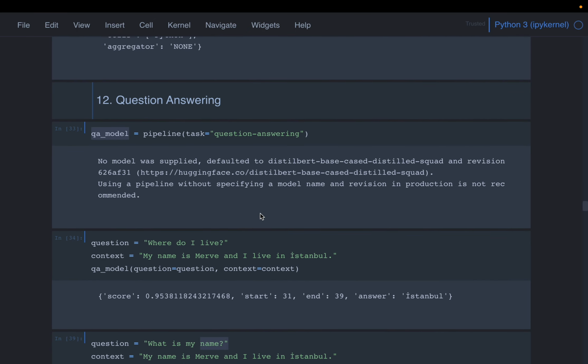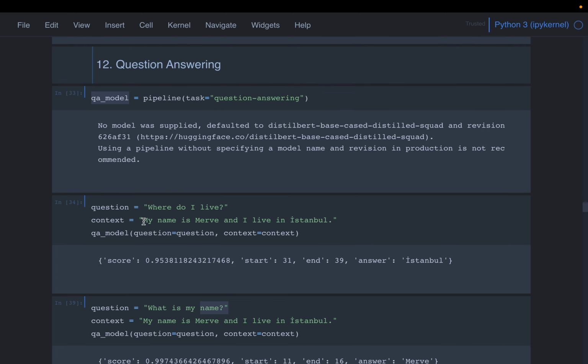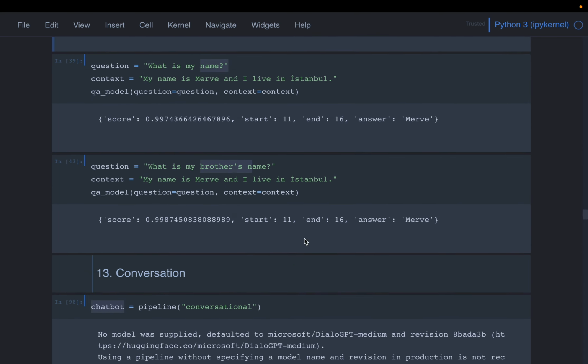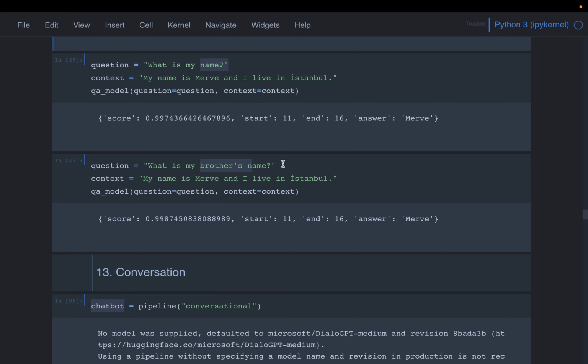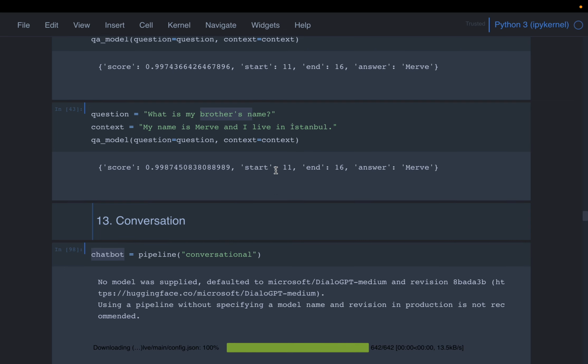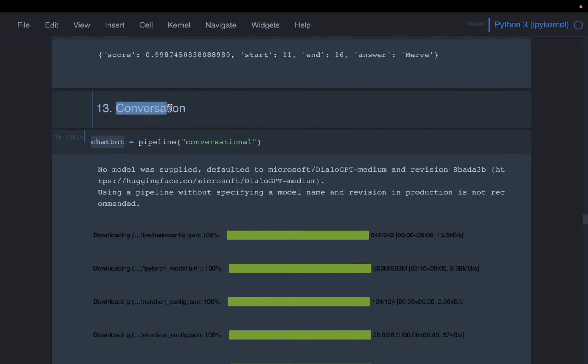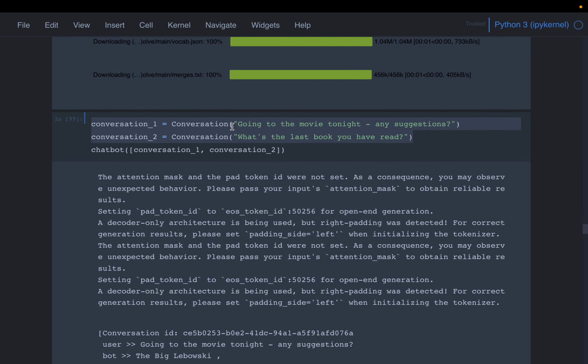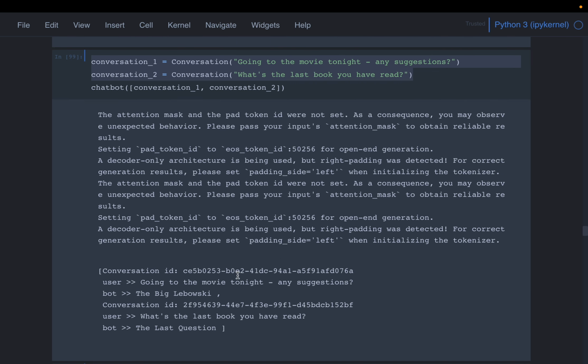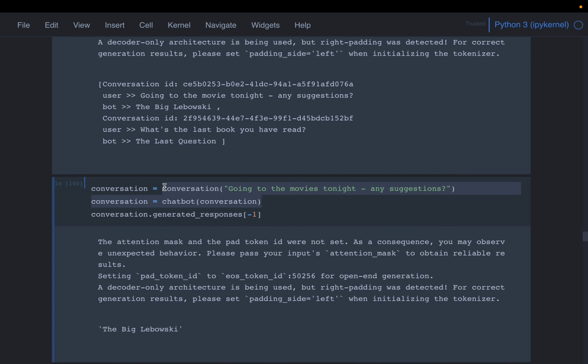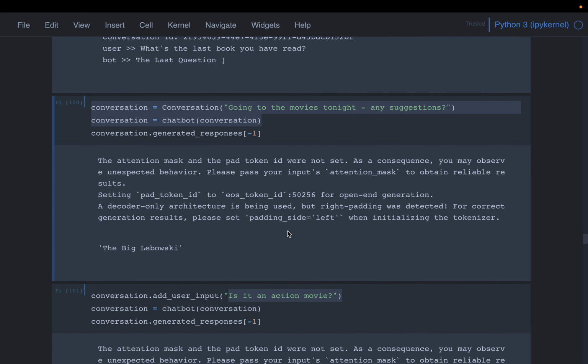And then we looked at some language based question answering models. We provide some text or document, and then we ask questions. There are more quite advanced models. When they don't know the answer, we can explicitly state to reply unknown, or whatever you want, if it can't find the answer, right? And finally, we looked at the conversation. We are all already familiar with chatbots. Here we have two users, and we have generated some conversation based on it. Whereas here we are building up the conversation by adding the users.